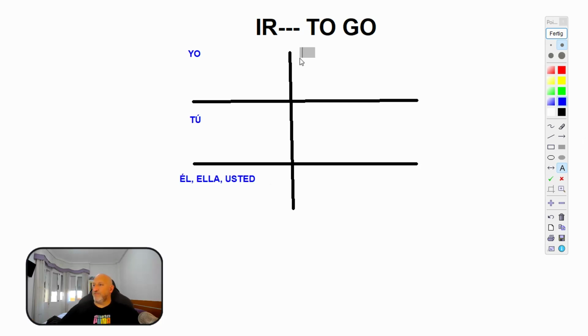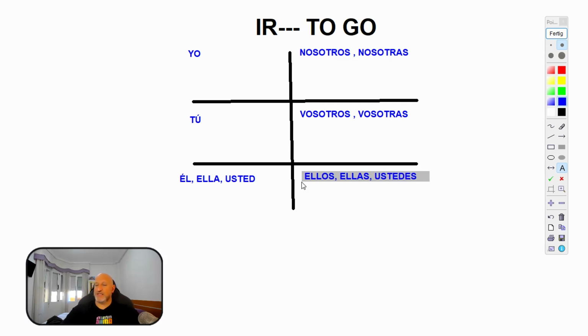The first box on the right belongs to nosotros or nosotras, that is we, masculine and feminine. Then we have vosotros or vosotras, that's you all, you plural. And finally we have ellos, ellas, they, masculine and feminine, and ustedes, that is you all, plural.